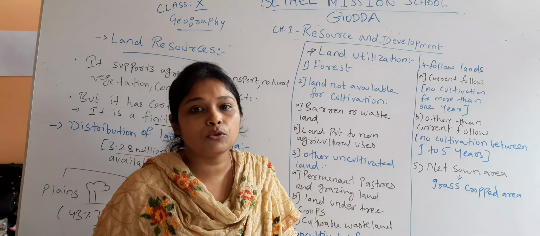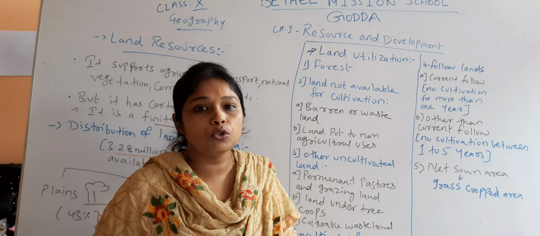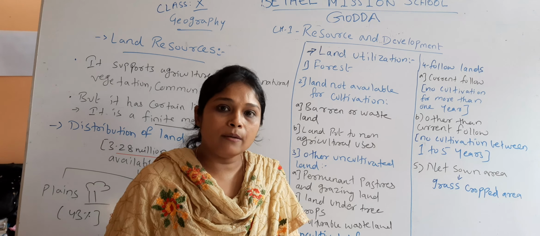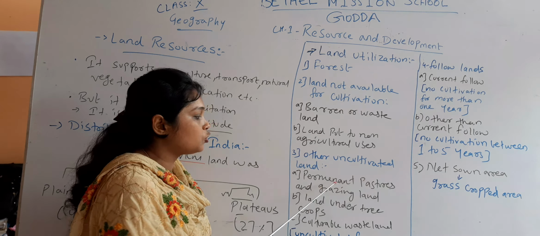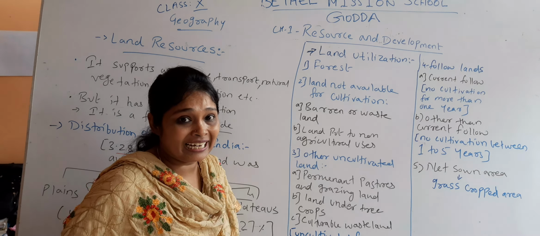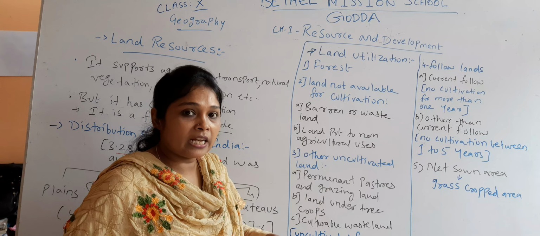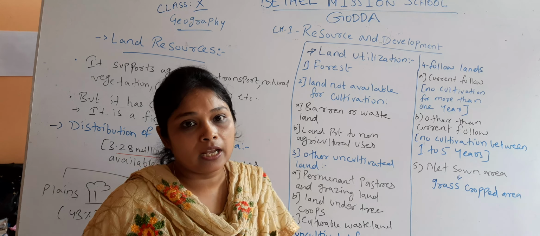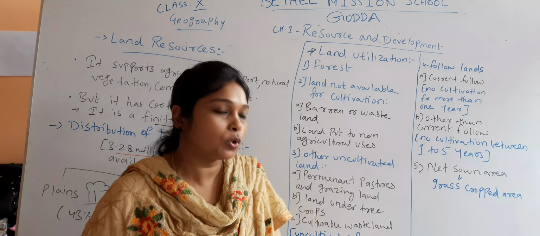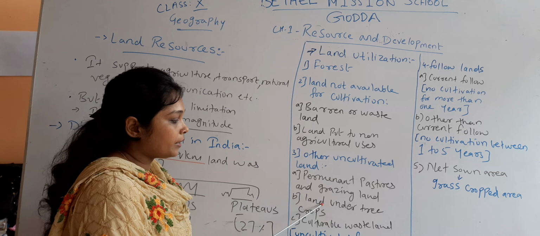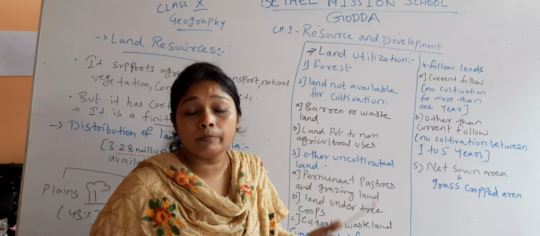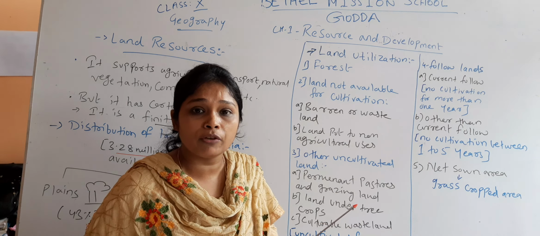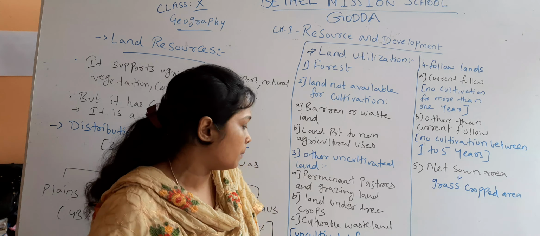Those lands have been used for the purpose of farming, or you can say for the purpose of animal husbandry. For the purpose of animal husbandry also we are using permanent pastures and grazing land, which is grassland. Many grasses are there, and they are natural grasses, because of which we are not using those lands. Then second category was land under tree crops. There are big trees on the land, because of which those lands cannot be used for agricultural purposes.